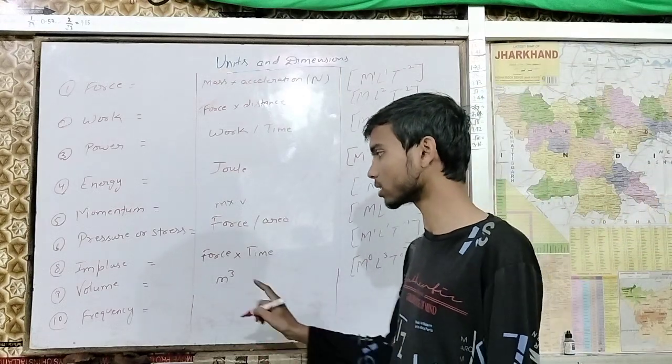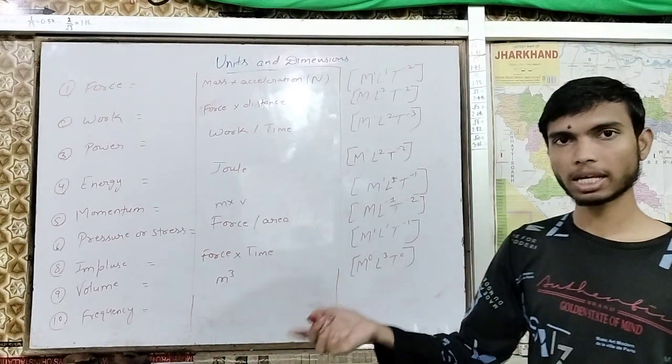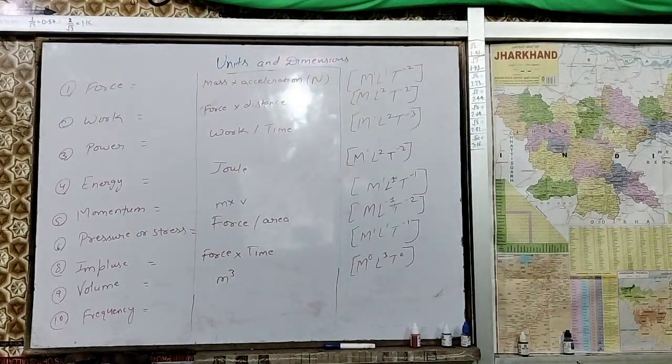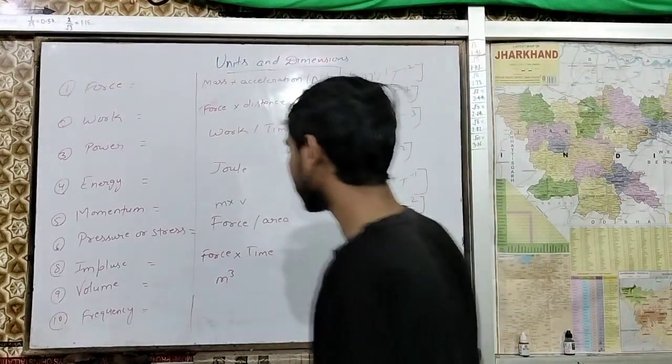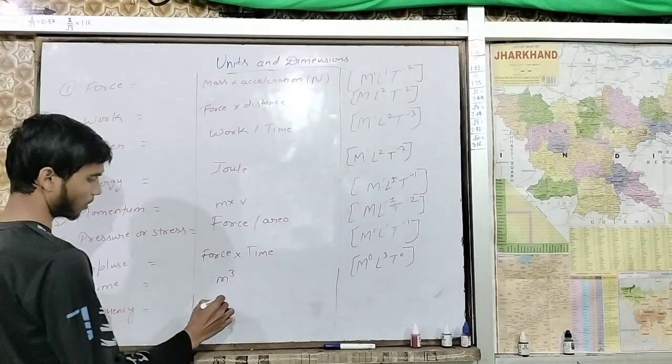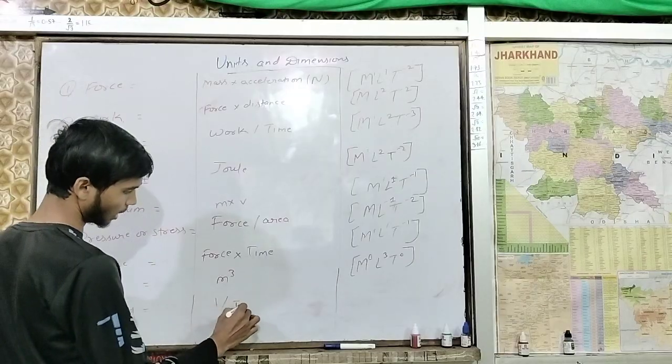Next we have frequency. Frequency is equal to 1 upon time period.